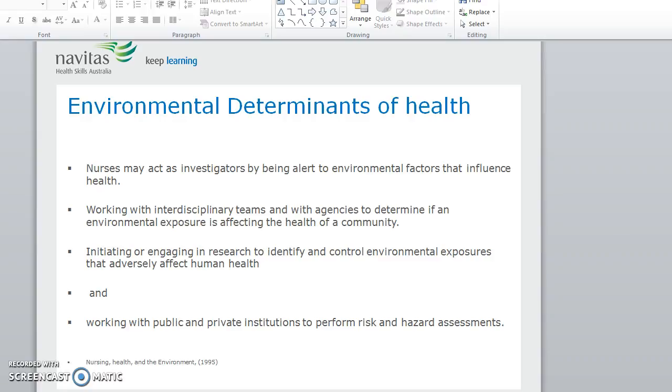Nurses may act as investigators by being alert to environmental factors that influence health, working with interdisciplinary teams and with agencies to determine if an environmental exposure is affecting the health of a community, initiating or engaging in research to identify and control environmental exposures that adversely affect human health, and working with public and private institutions to perform risk and hazard assessments.